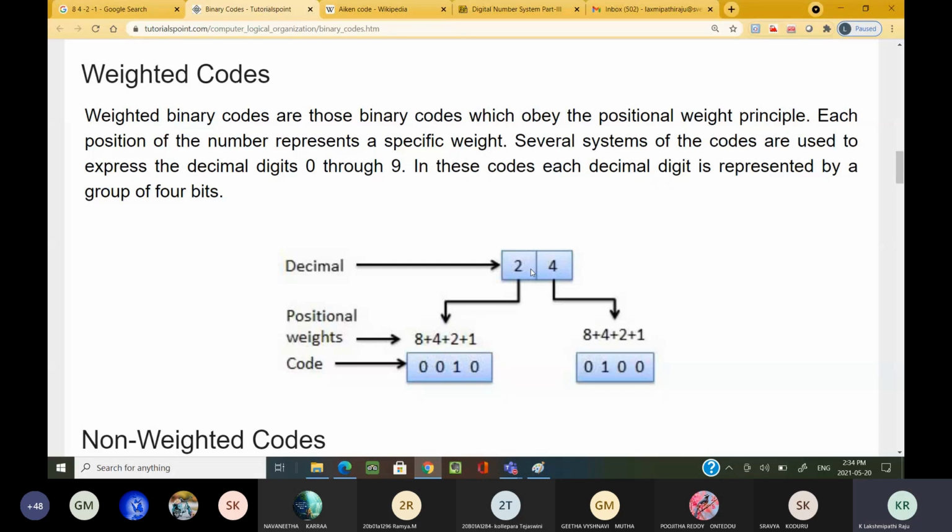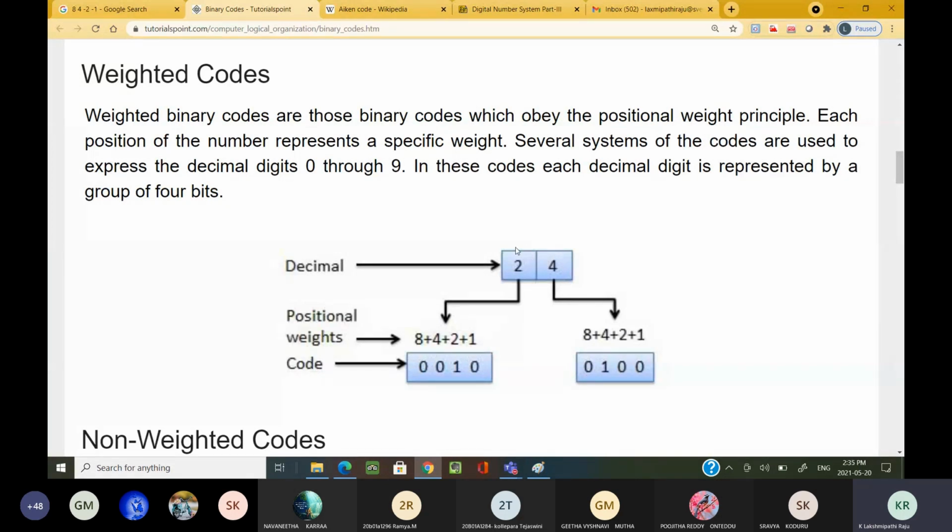Actually, he is representing this 24 in another representation, that is BCD representation. This 24 he is representing in the form of BCD.